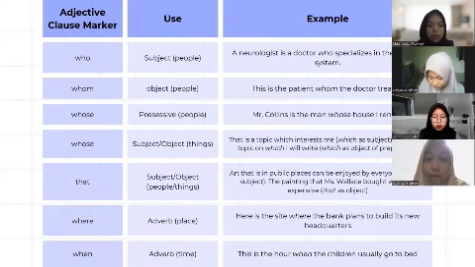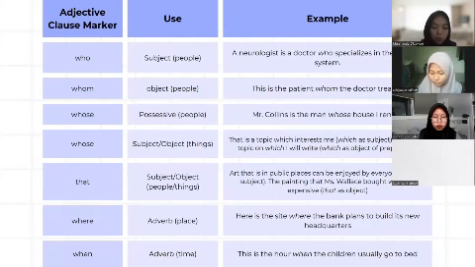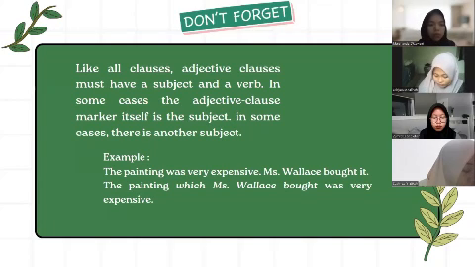And where is used for a place. Example: here is the site where the bank plans to build its new headquarters. And last, when is used for time. Example: this is the hour when the children usually go to bed.